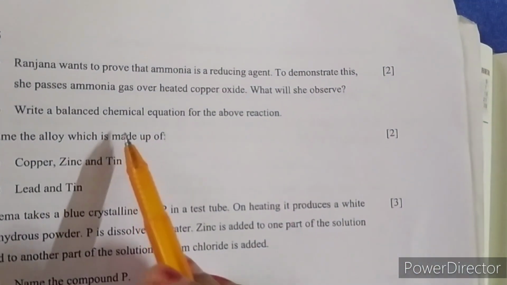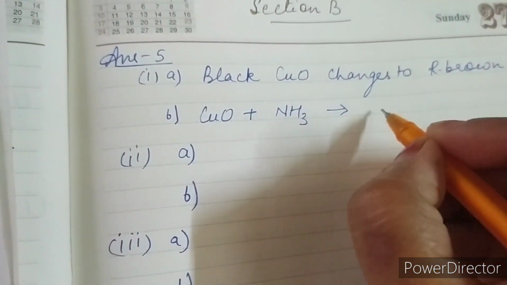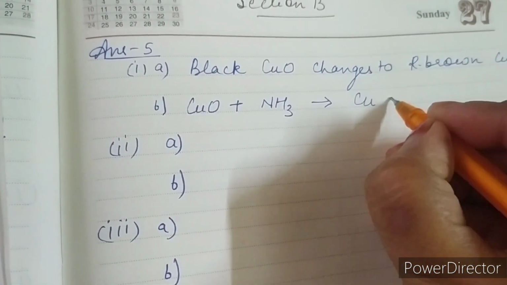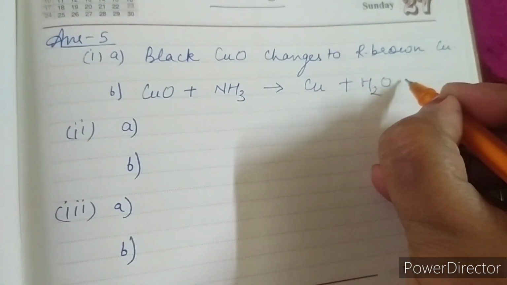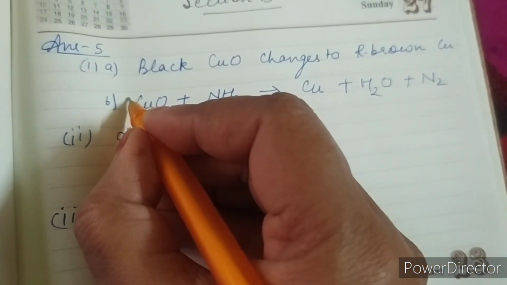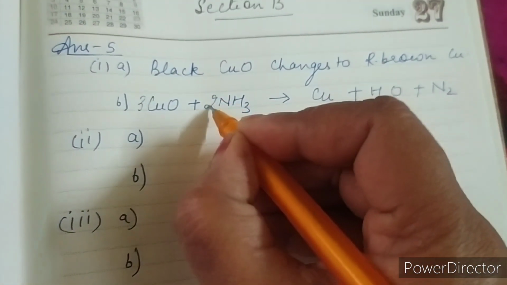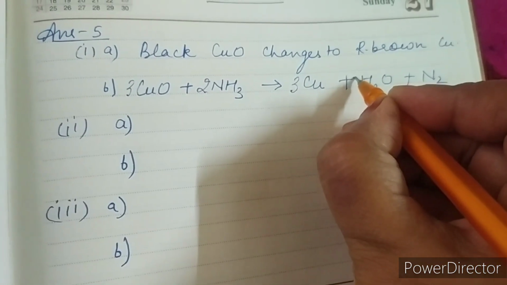Then you have to write the balanced chemical equation for the above reaction. So copper oxide on reaction with ammonia will be reduced to copper along with the formation of water and nitrogen gas. Now let's balance it. Here we'll put copper oxide 3, ammonia 2, copper 3, water 3 and nitrogen. Now it is balanced.